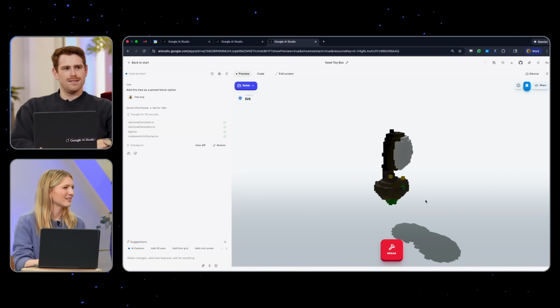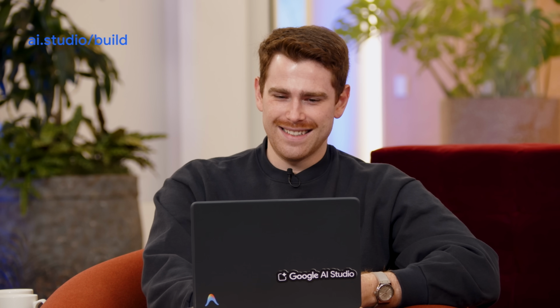The real test is pelican on a bicycle. Can we get a pelican on a bicycle added to the voxel art? And we'll see how good it is. Simon Willison is sitting watching somewhere. He's the happiest guy ever because the pelican SVG thing is so popular. Yeah, I'll run this and we can come back in a few.